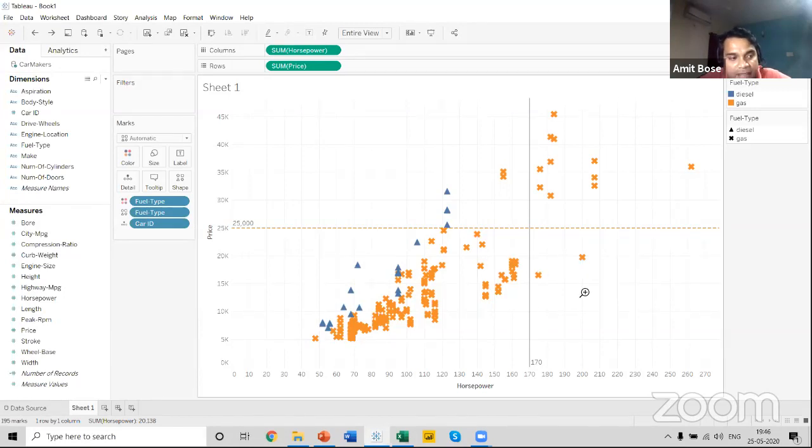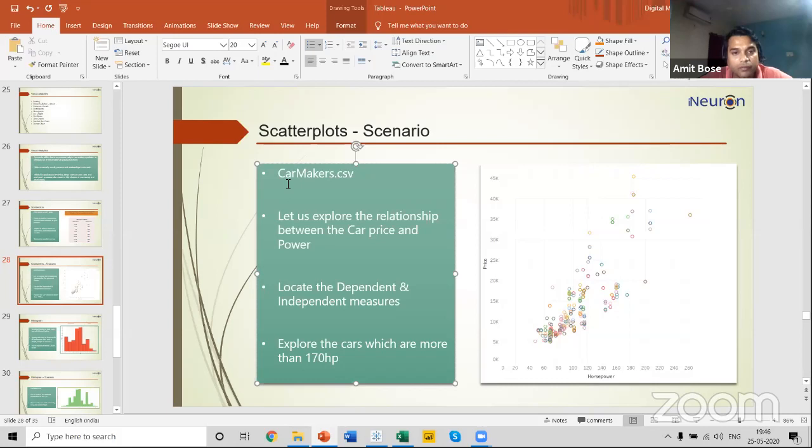This is a typical example of a scatter plot that I wanted to show you, and how we have used a scatter plot in order to find certain answers from our data. So we are able to use this particular data set to find our example.